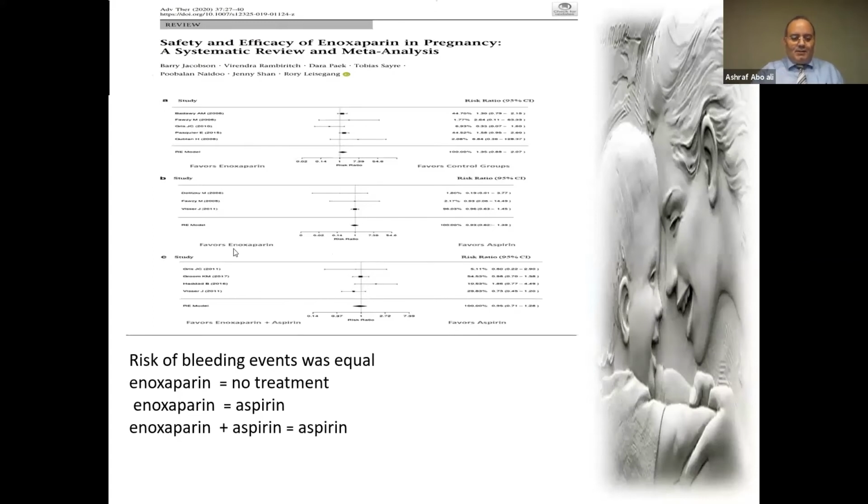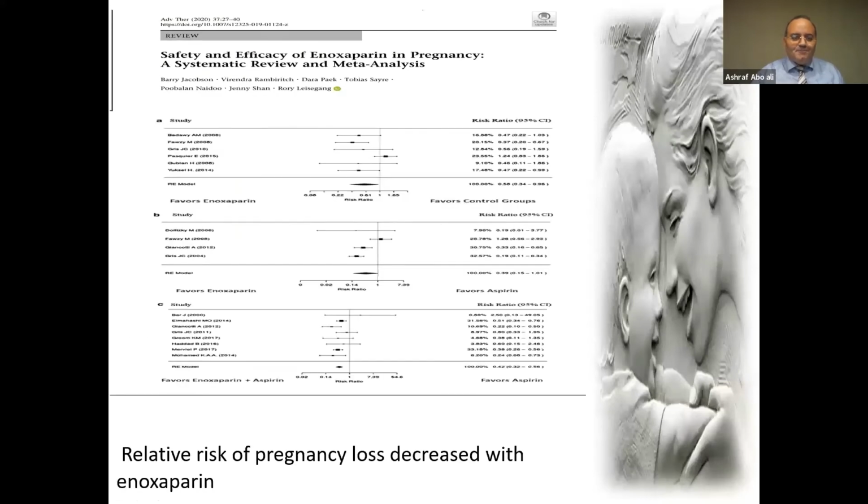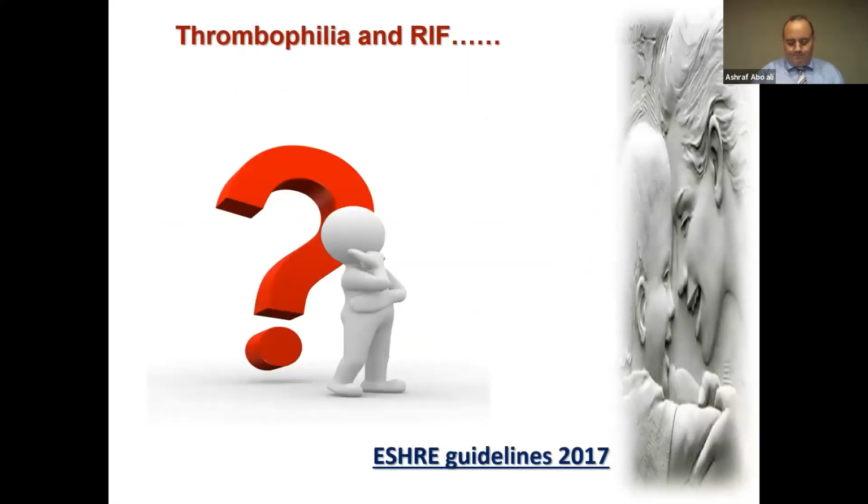Actually, regarding the risk of bleeding, what is more risky? During enoxaparin treatment, the bleeding is the same as no treatment. Enoxaparin is equal to aspirin, and enoxaparin plus aspirin is equal to aspirin, so don't be afraid of bleeding. The relative risk of pregnancy loss decreased with enoxaparin, as we see here. So if you give enoxaparin, it is better than control. If you give enoxaparin, it is better than giving aspirin. And the best is enoxaparin plus aspirin. So the best for your patient is enoxaparin plus aspirin.